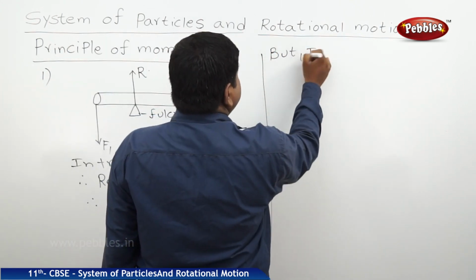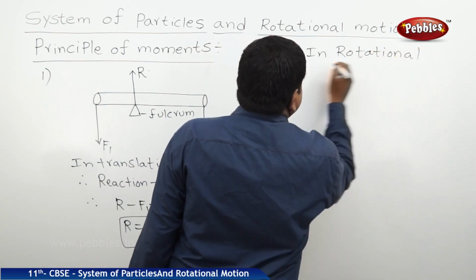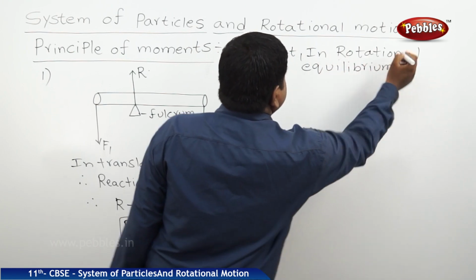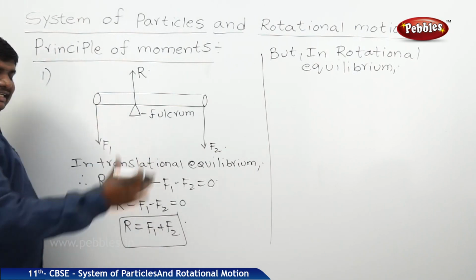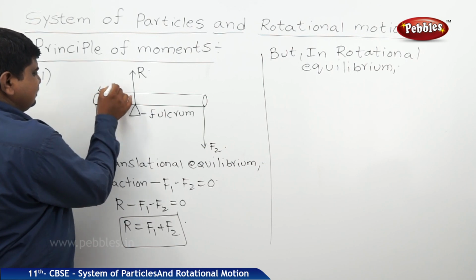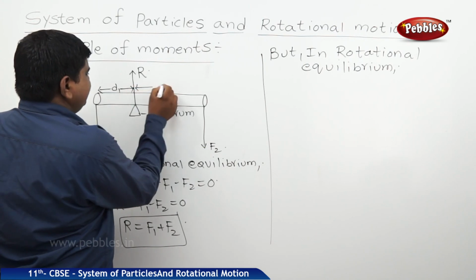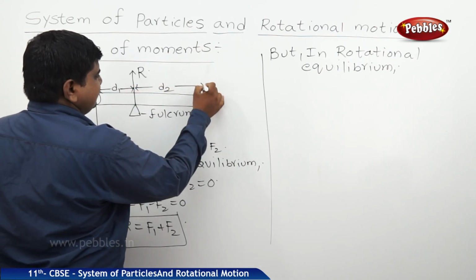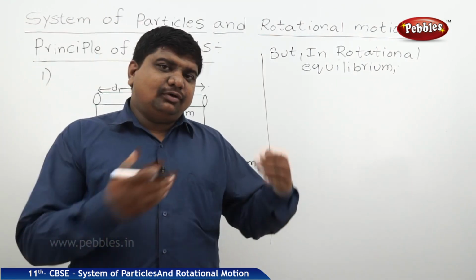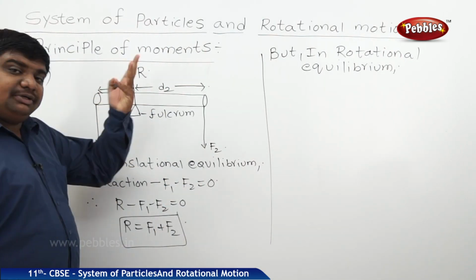in case of rotational equilibrium, let us find out the distance of this lever from each end. Let us say this lever is at a distance of d1 from the force F1 side, and at a distance of d2 from the second side. The work done to experience the torque is force into perpendicular displacement.